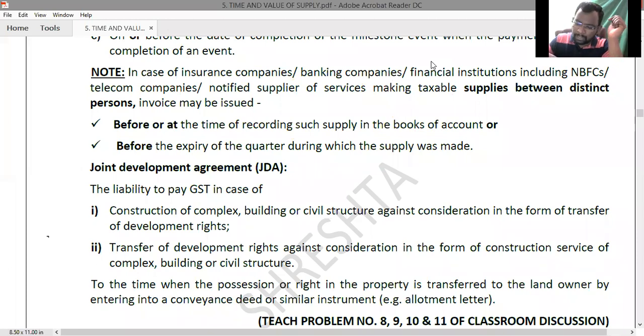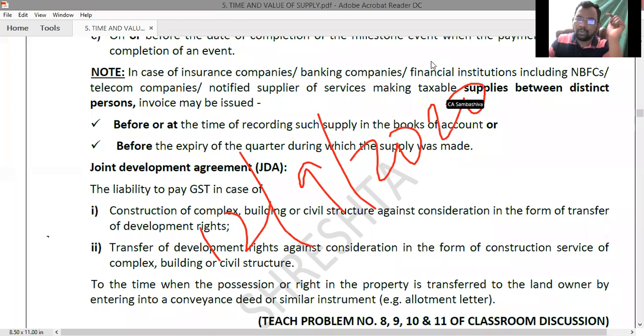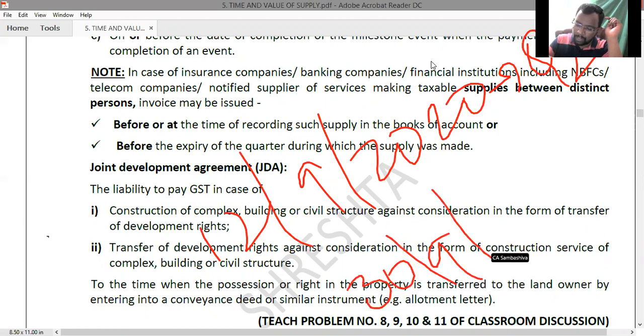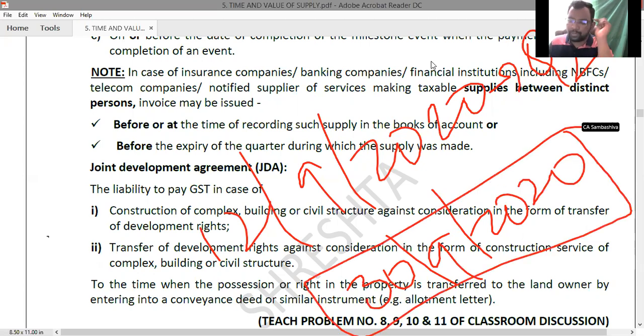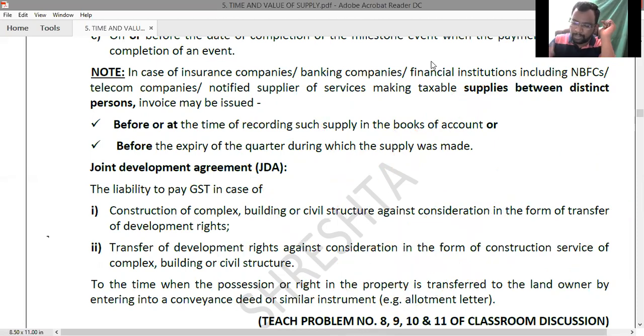Assume that today the supply was made 12th September 2020. When is the quarter going to be completed? 12th September 2020, and it is Q2. When does Q2 complete? With 30th September 2020. So that means the invoice should be issued on or before 30th September 2020. Clear, ma? Next, moving on.